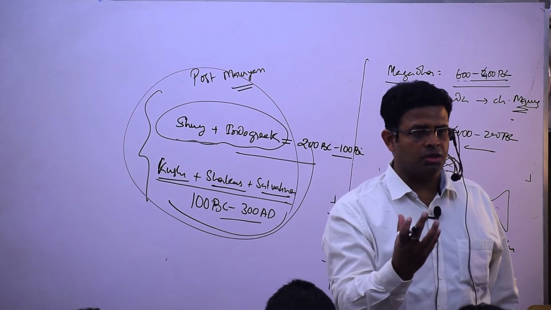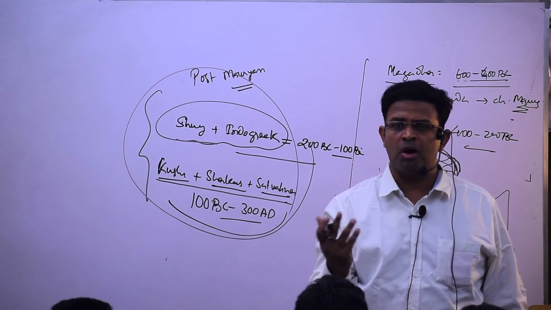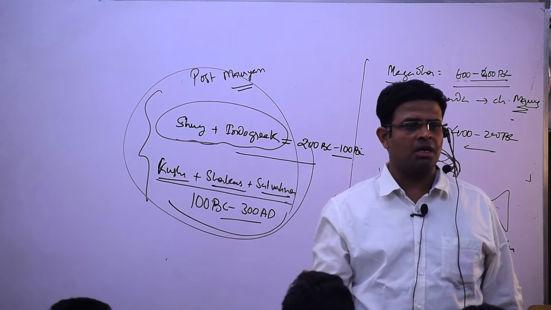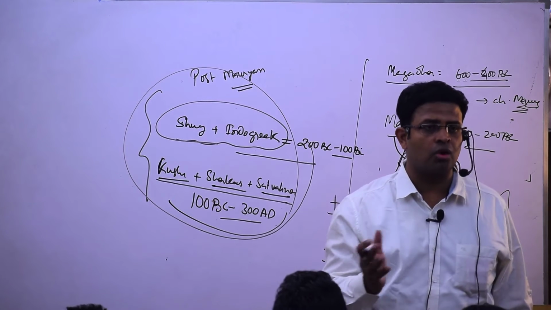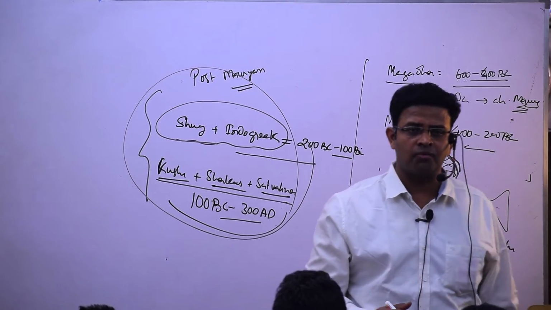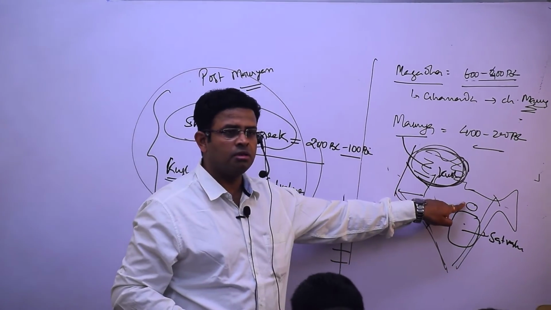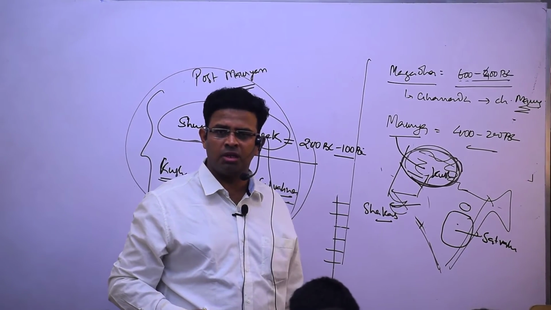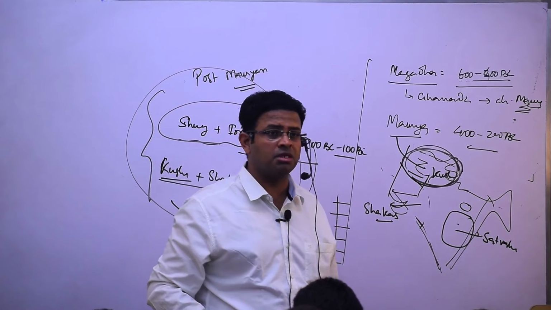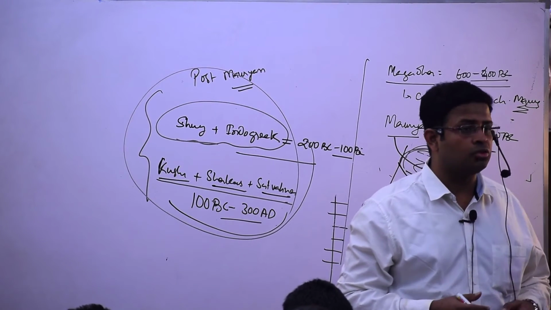Stupa earlier was made up of bricks. Now they started making it of what? Just tell me. Stones. Bricks ko hataoge, that means they started making with the help of stone, and who has done? Jo Brahman tha khud ne, Sunga. He started it. In the Sanchi stupa, if you see, in the Raisen district of MP, they started making stone. In the Sanchi, if you go, there are 3 stupas.